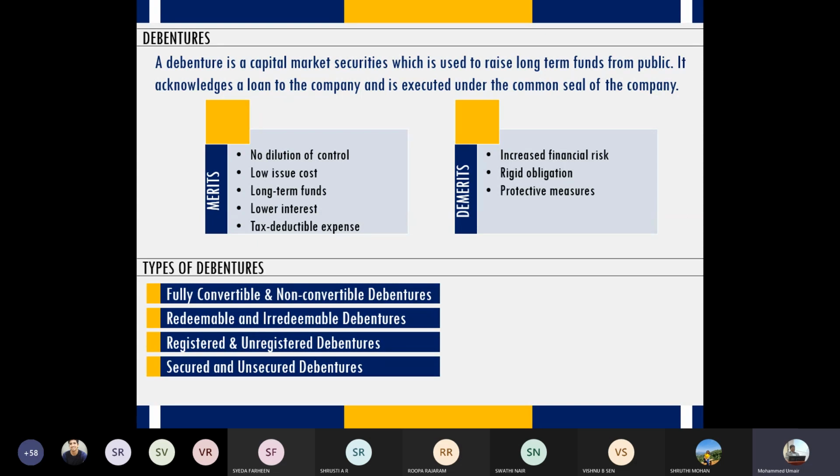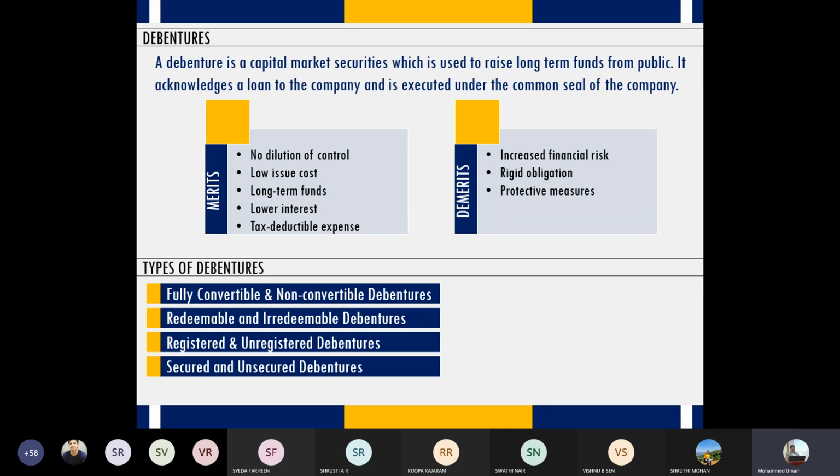A debenture is like a currency note, right? The bearer is the owner, right? Let's say you're walking out of your office, you find a 2000 rupees currency note on the road. The moment you pick up that 2000 currency note and keep it in your pocket, you're the owner of that note. Nobody else can claim the ownership, because whoever has the currency note is the owner. Similarly, an unregistered debenture is a certificate issued by the company, and this certificate will not have any name. It is just a certificate. Whoever has the certificate is the owner of the debenture.